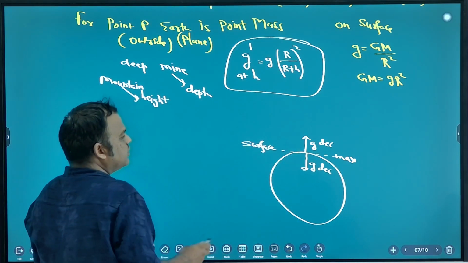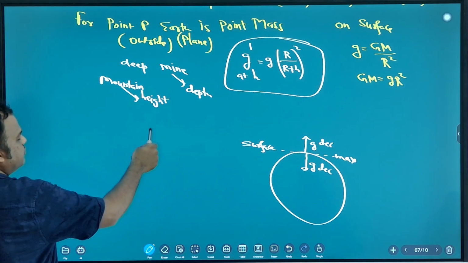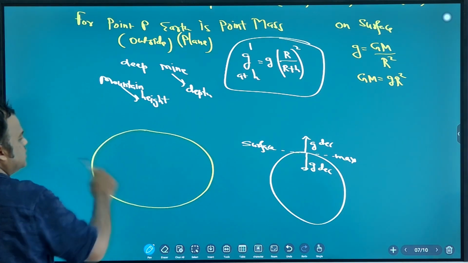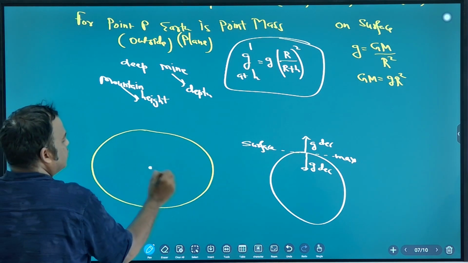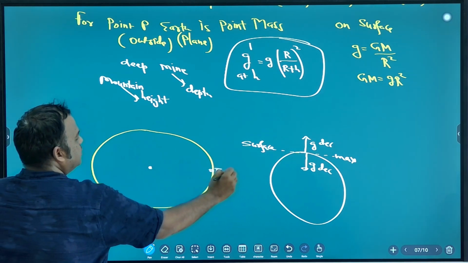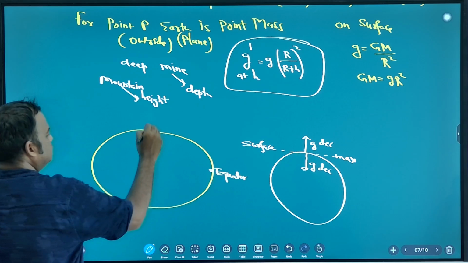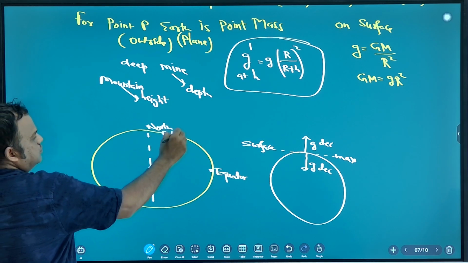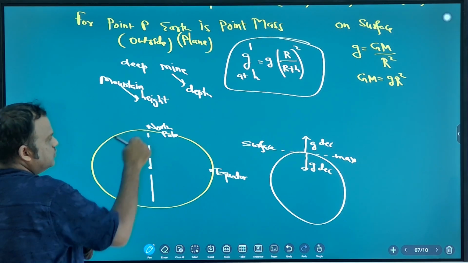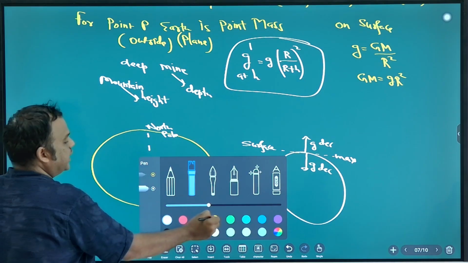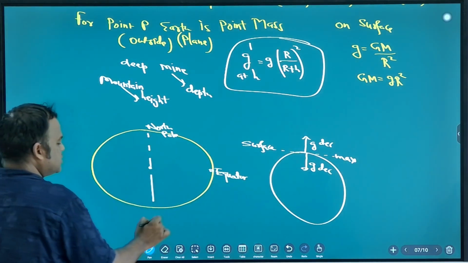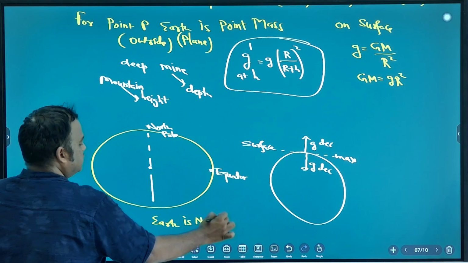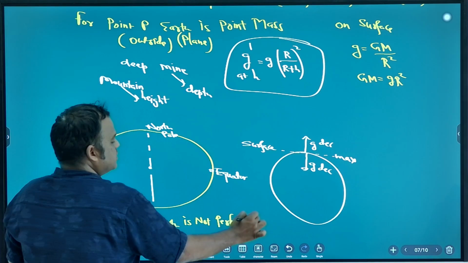And earth is not a perfect sphere. Earth is like this. This is the earth. Which is closer to the center, the equator point or the north pole? North pole is closer. Actually, earth is not a perfect sphere.